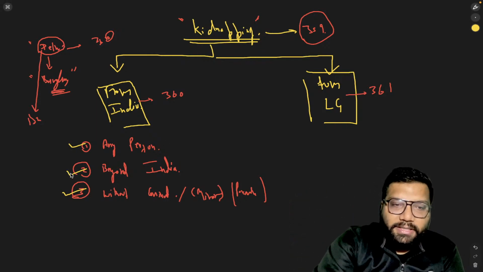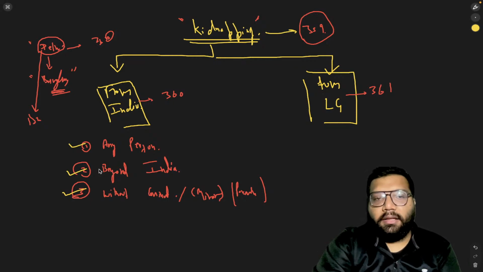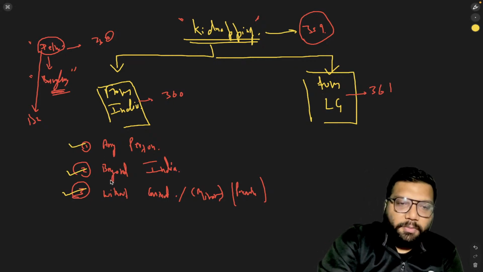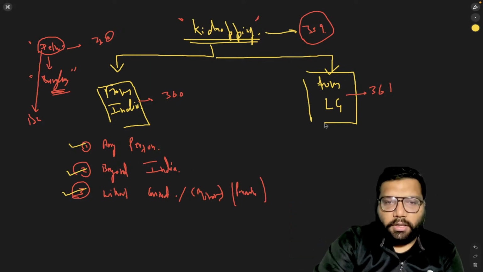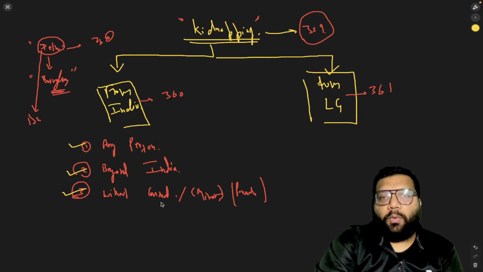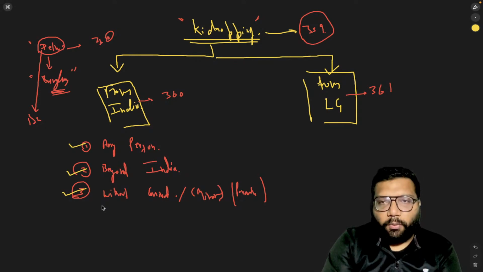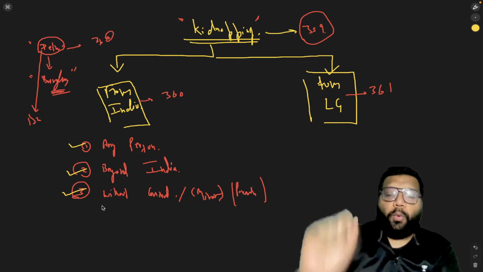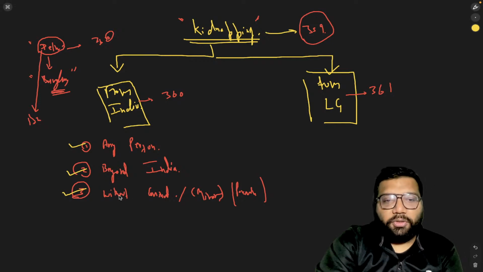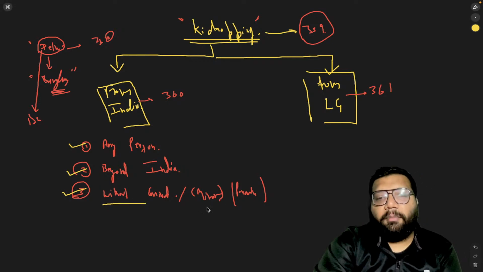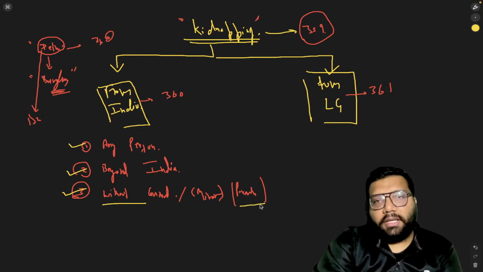Now coming to the second one, beyond India. That must be outside India. Wherever you are going to take that person, that must be outside India. For example, Nepal, Bangladesh, or anywhere in the world. The third one, without consent. Because if someone is going with consent, if there is a major person going out with consent, then in those circumstances that will not fall under kidnapping from India. So that must be without consent. And in case of a minor, the consent must be from the parents or the concerned guardian.